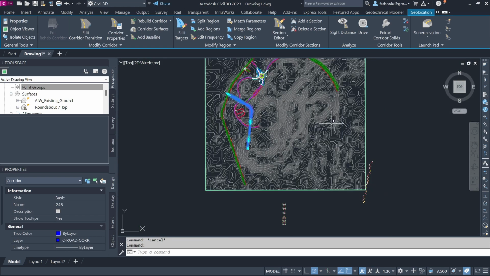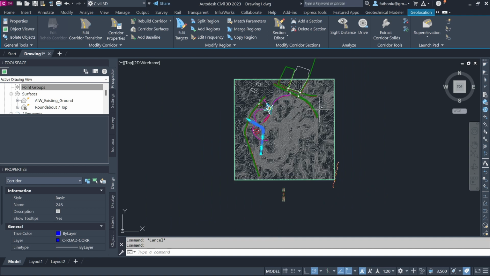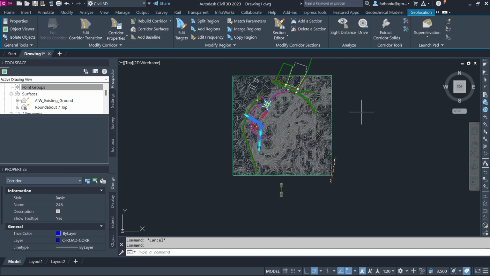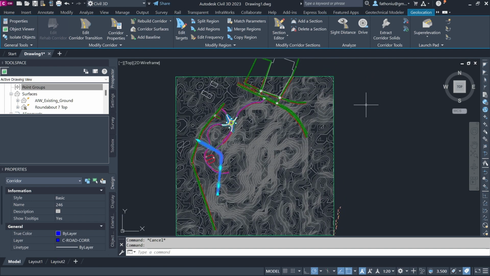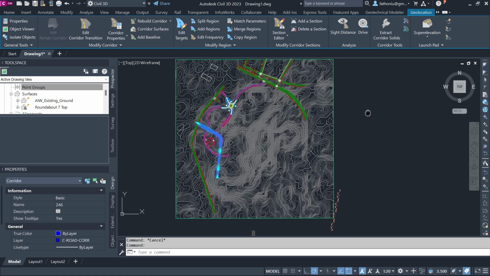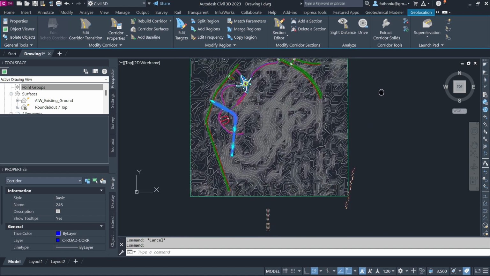The way we navigate in Civil 3D is slightly different compared to InfraWorks. In InfraWorks, we use the left button and right button of the mouse to navigate. Here we use scroll up and scroll down to zoom in and zoom out, and then we use the roller of the mouse, click it and hold it to pan.